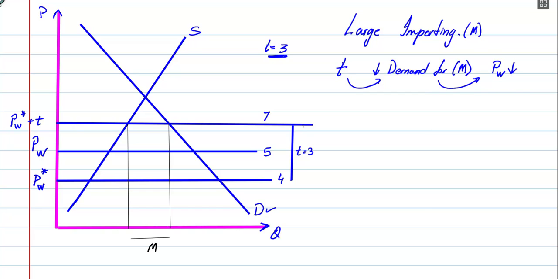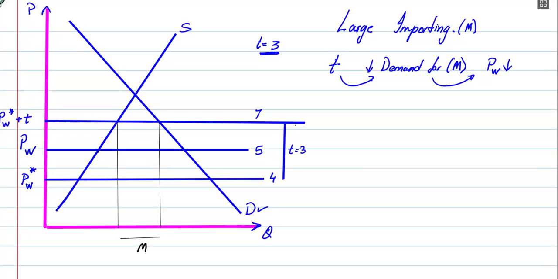And comparing this to the previous one, before the tariff, this was the world price, and this is how much they were importing. That makes sense, right? So there is a decrease in the level of imports in this case.